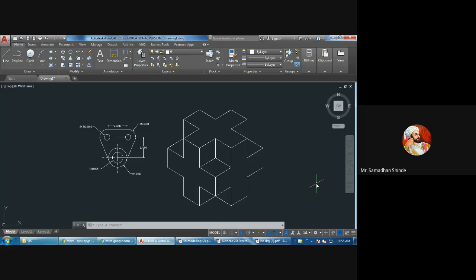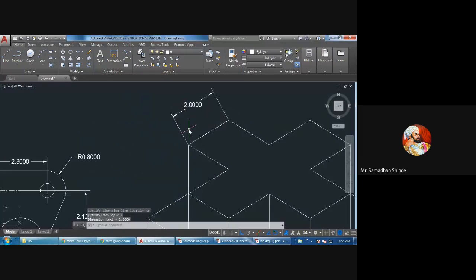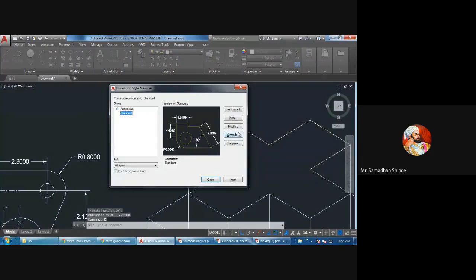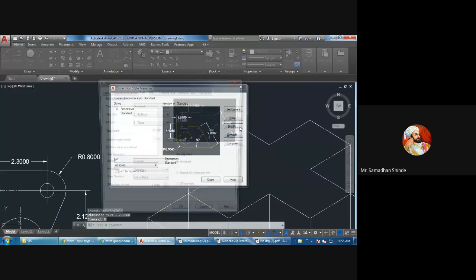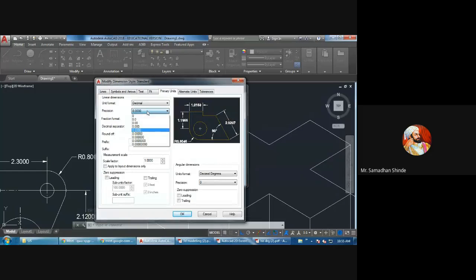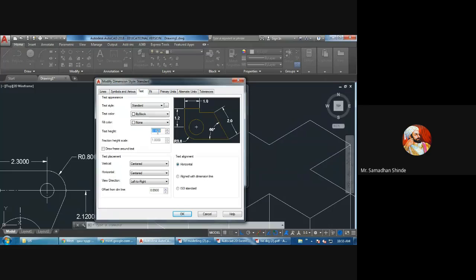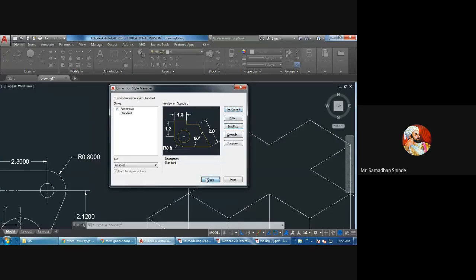Now we can give dimensions, it is as simple as this. Angular, this to this dimension I want to give, it is coming as 2.00. So D, enter, modify primary units. I want to give precision only up to this, and text height also I want to increase, suppose 0.25. Okay, set current, close, like this.